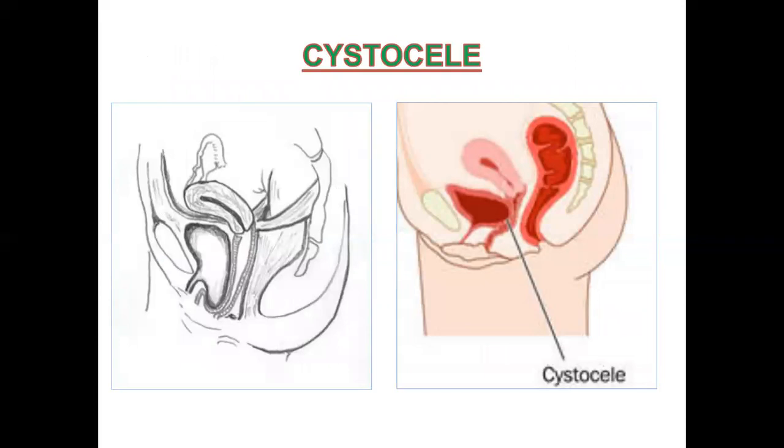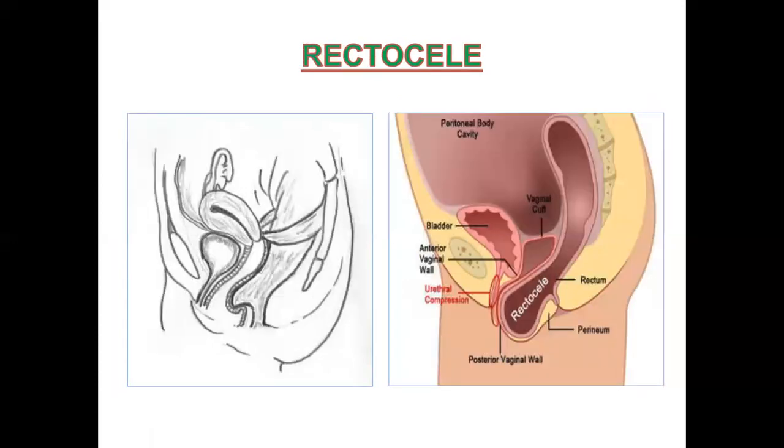See, this is the cystocele. The anteriorly situated bladder is protruding on the posterior surface of the vagina, and this area is protruding into the vaginal canal and compressing it. Then in rectocele, the rectum is situated on the posterior surface. It is protruding anteriorly on the posterior vaginal wall and it is compressing the urethra also.